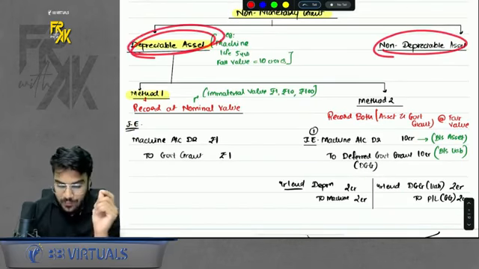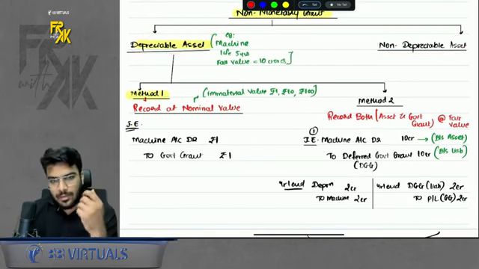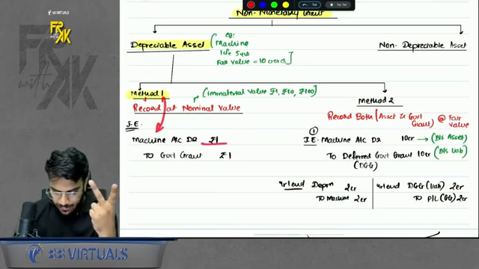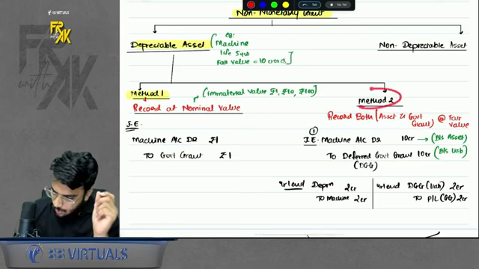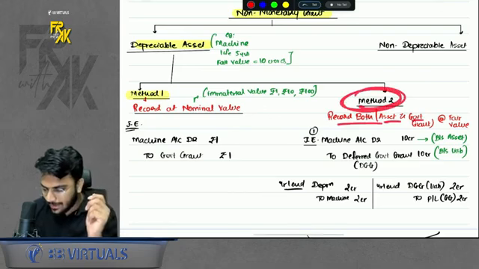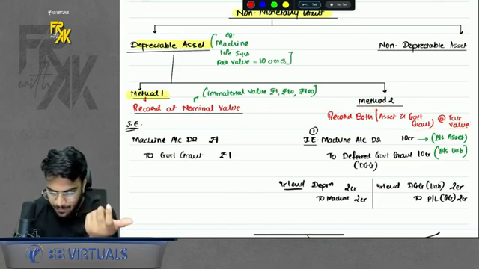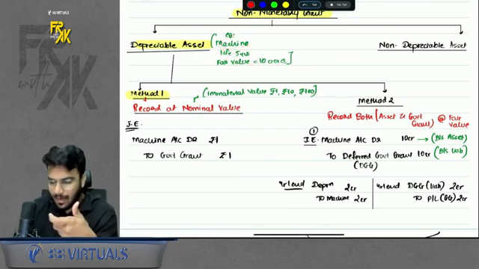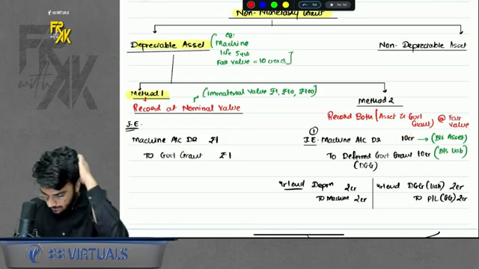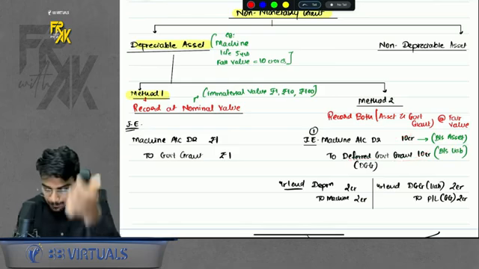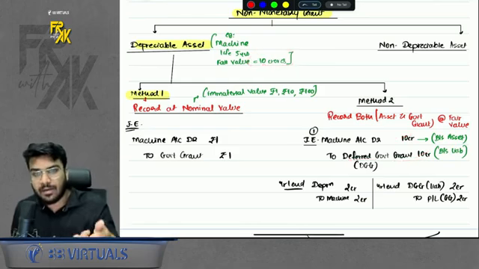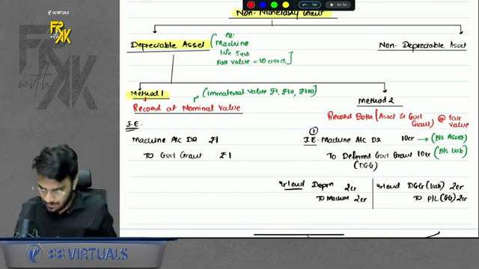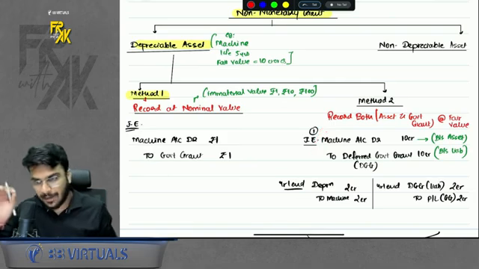Let's say government gives you a depreciable asset for free. How to do the accounting of this? We have two methods. Method 1, record the asset and grant at nominal value. Method 2, record the asset and grant at fair value. For example, I had a machine which had a fair value of 10 CR. So I will record the machine and grant both at 10 CR. Machine to DGG, deferred government grant. Why deferred government grant? Because even if you receive the grant on day 1, it is for 5 years, as the life of the asset is 5 years. You will get the benefit over 5 years. So we booked machine to DGG, 10 CR.